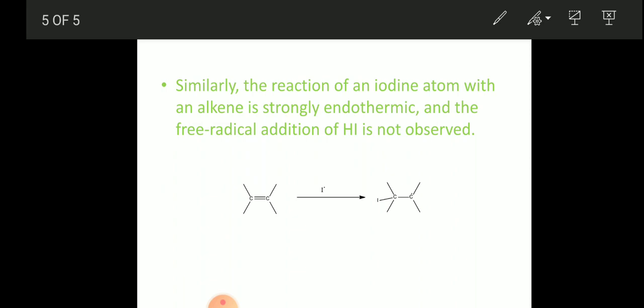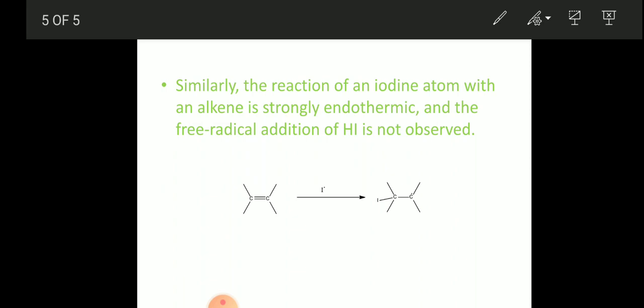Peroxide effect. Why this peroxide effect? Why is this opposite or reversal orientation of addition taking place? Because it is undergoing a different mechanism, the radical mechanism, and energy also favors that. This is clear. HBr adds to give the Markovnikov product. HBr in the presence of peroxide adds to give the anti-Markovnikov product.